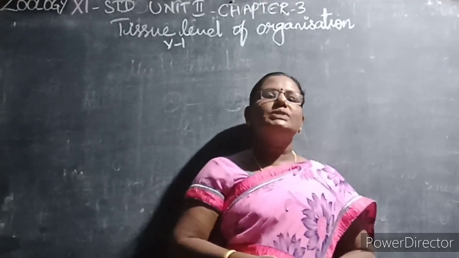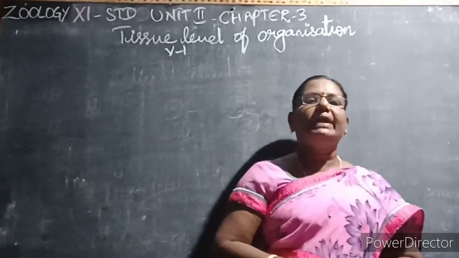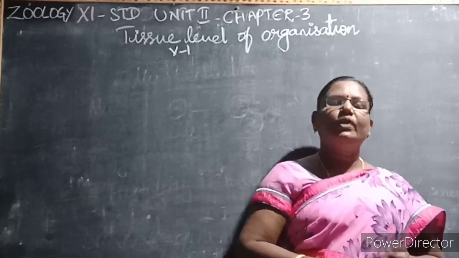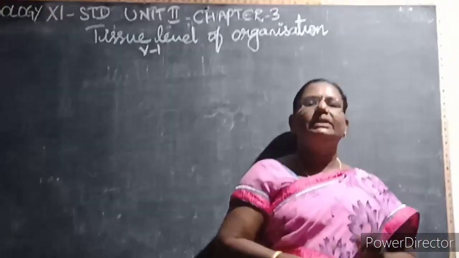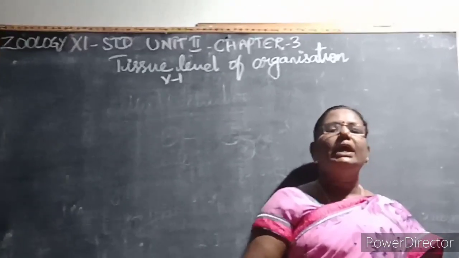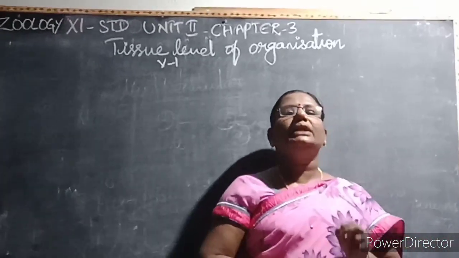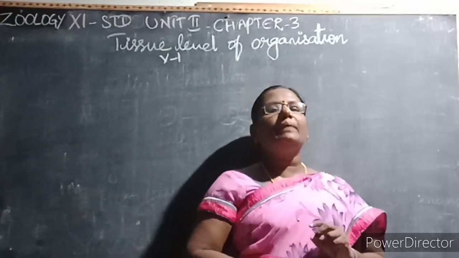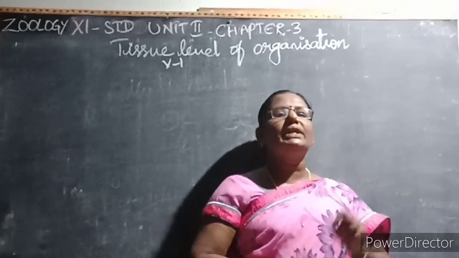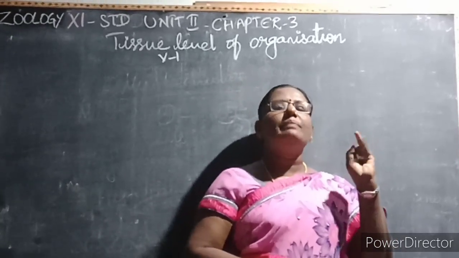In the previous class we learned that in invertebrates, for example phylum Porifera, each cell performs a specific function. The cells are loosely arranged and cannot form tissues, so each cell performs its own function. What are the two types of cells in sponges? One is choanocytes and the second one is pinacocytes.